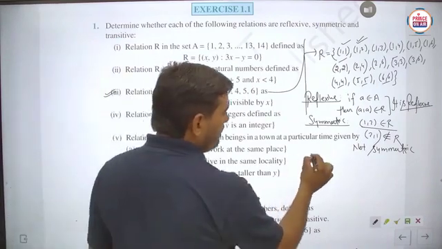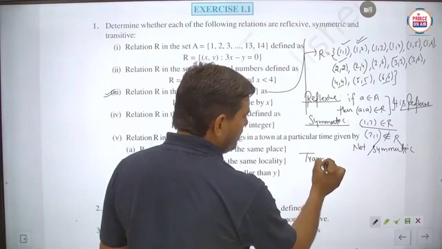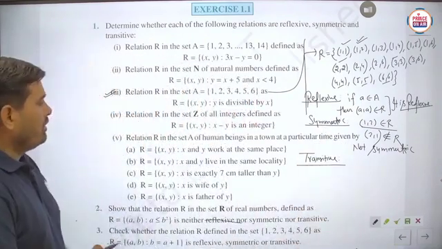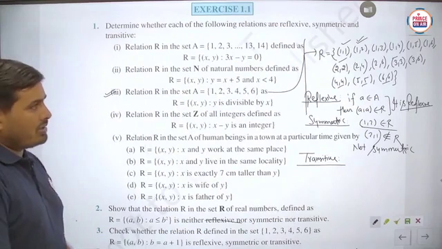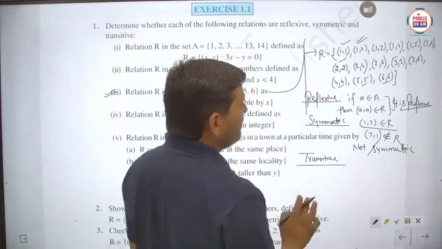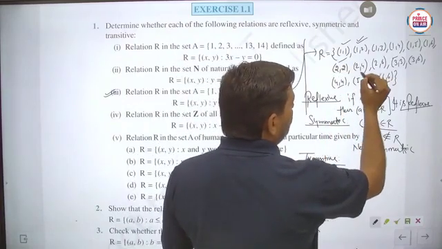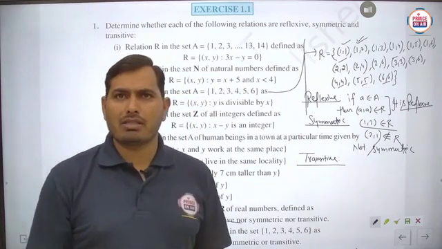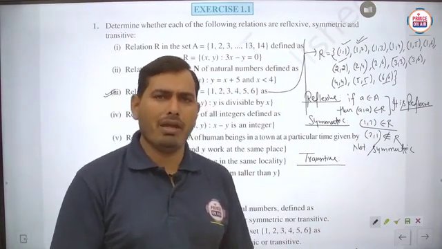Now the third part, we check for transitivity, whether it is transitive or not. For the transitive case, we will not check the same kind of ordered pair, meaning (1, 1), (2, 2), (3, 3), (4, 4), (5, 5), (6, 6), because for these pairs it is always found to be transitive.